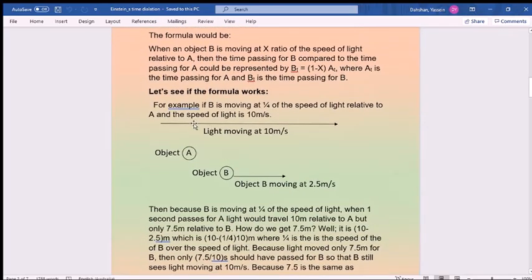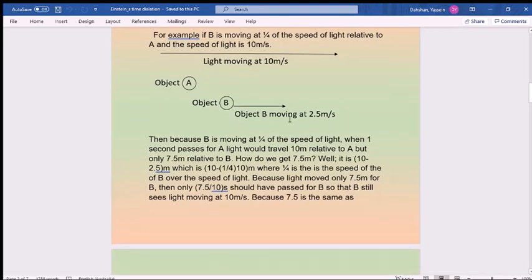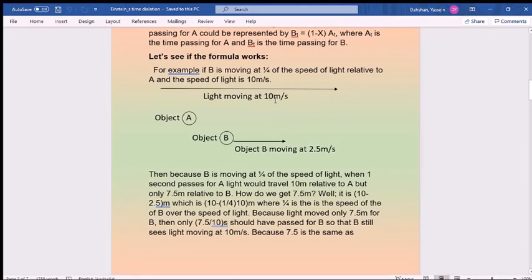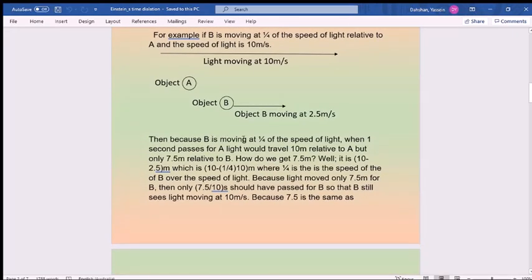For example, if B is moving at 1 over 4 of the speed of light relative to A, and the speed of light is 10 meters, so the same situation but 1 over 4 instead of half, B would be moving 2.5, which is 1 over 4 of 10. So then, because B is moving at 1 over 4 the speed of light, in 1 second passing for A, light will travel 10 meters relative to A, but only 7.5 meters relative to B, because B would move 2.5 meters and light would move 10. B would see the light only moving 7.5 meters.